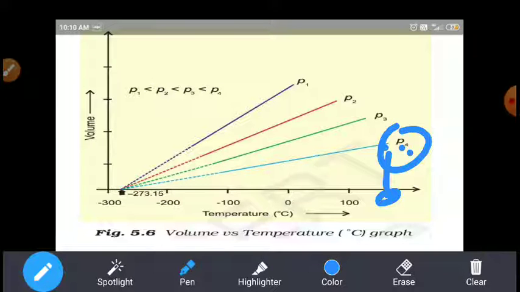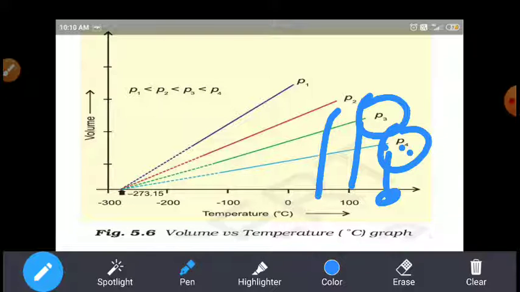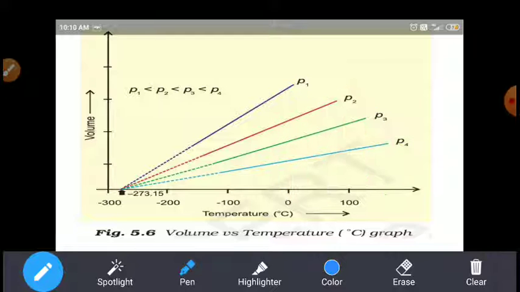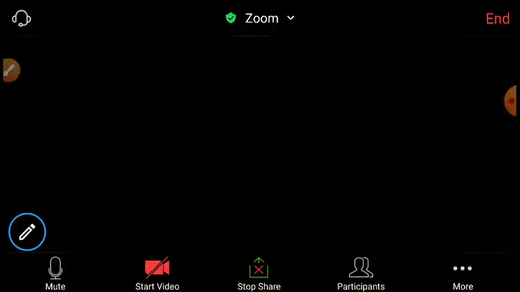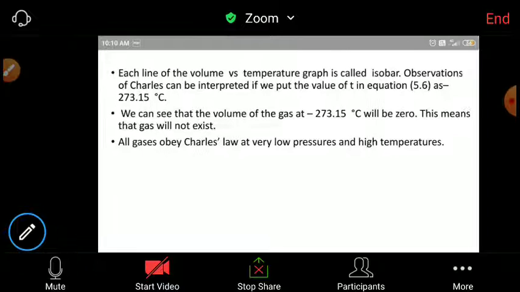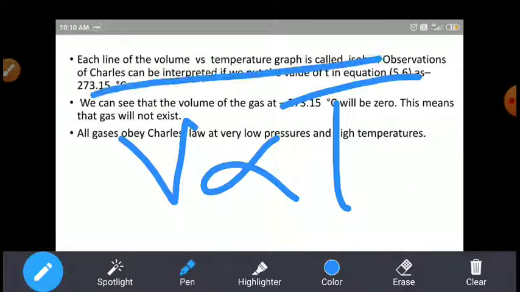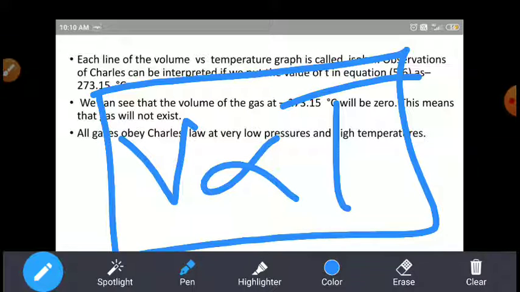Again the temperature decreases and the pressure increases again. So this explains that the volume is proportional to the temperature at fixed pressure.